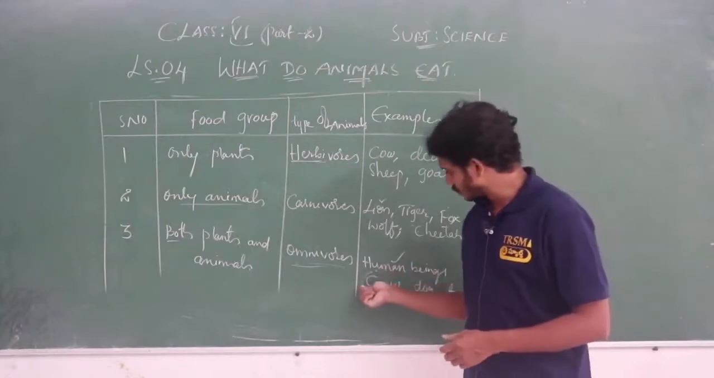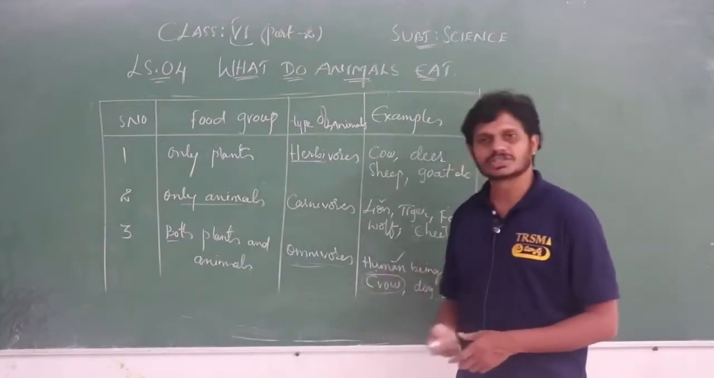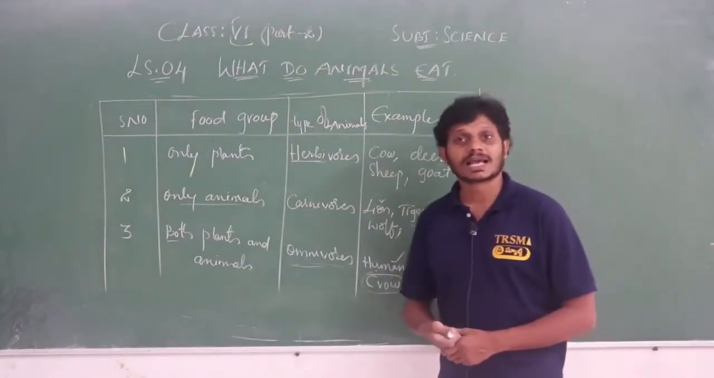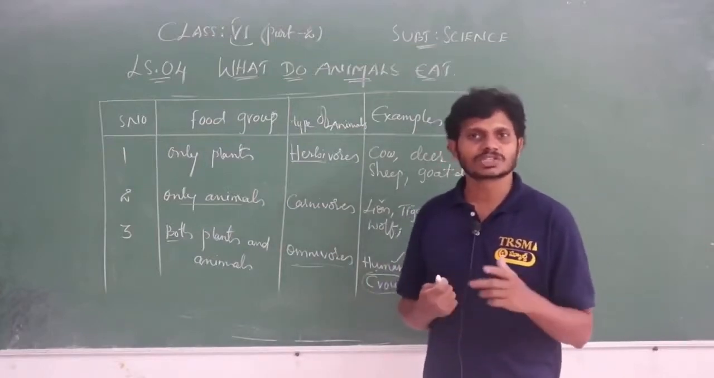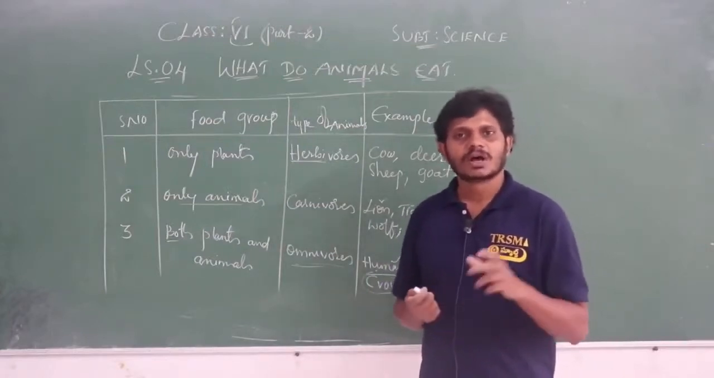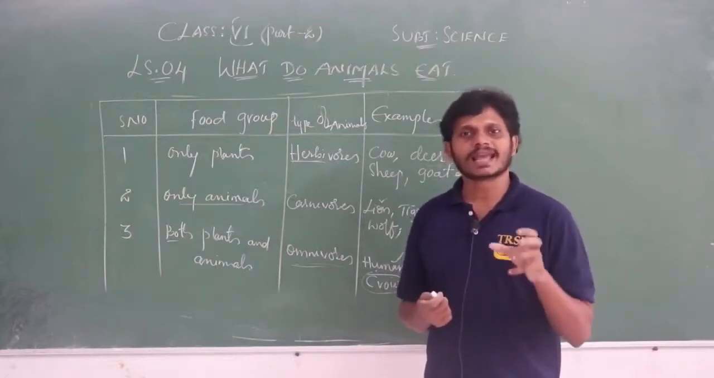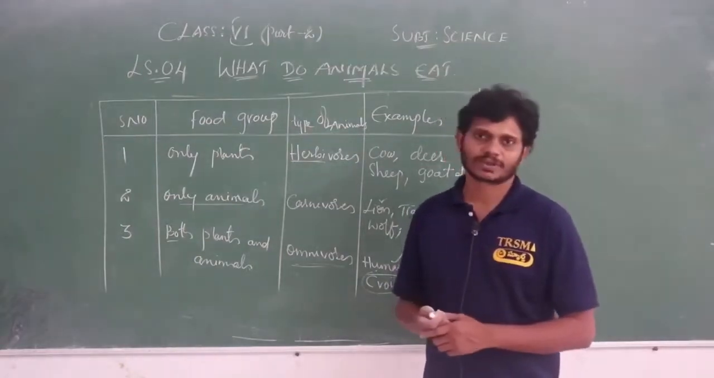Do you know, we call these crows natural scavengers. Why do we call them natural scavengers? Which organisms are called scavengers here? Organisms which eat dead and decayed matter.